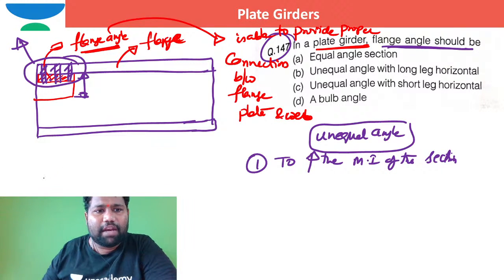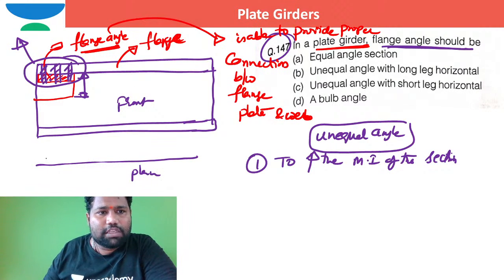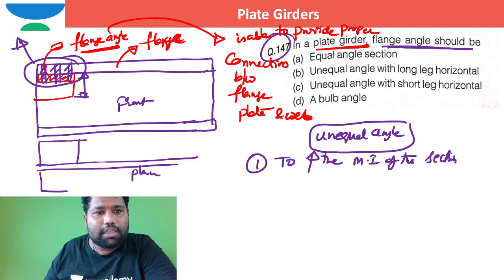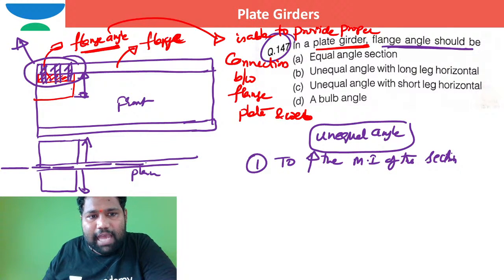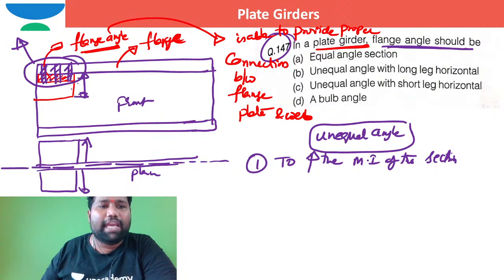Let us suppose this is the front view, and this is the plan. This is the outstanding leg, this is how the flange is there, right? If the flange side is more in this direction when compared to the side attached to the web, then about this axis the moment of inertia of this cross section gets higher and higher.